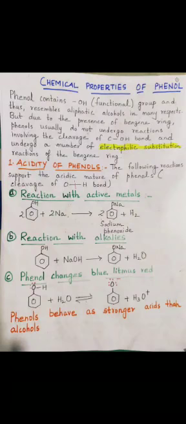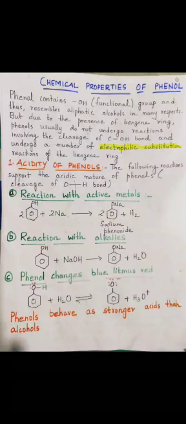The first chemical property of phenol is acidic nature of phenol. The following reactions support the acidic nature of phenol. The first reaction is phenol reacts with active metals to form sodium phenoxide, and hydrogen gas is liberated. In addition to this, phenol also reacts with alkali to form phenoxide and water. It also changes blue litmus red. This shows that phenol is acidic in nature.